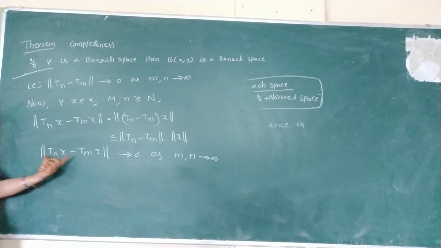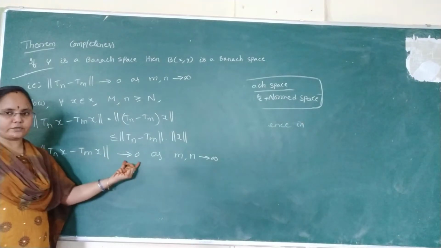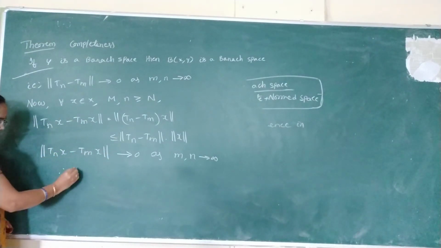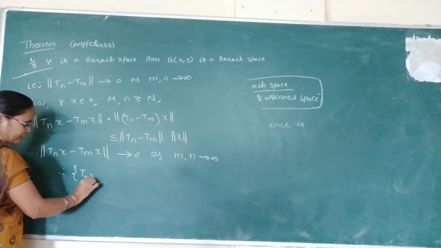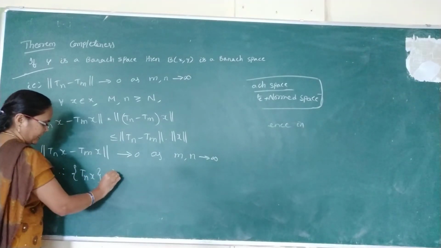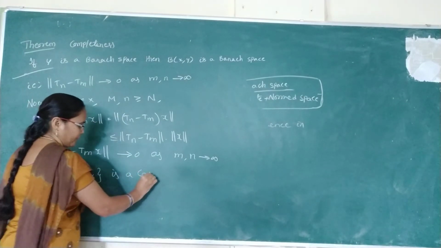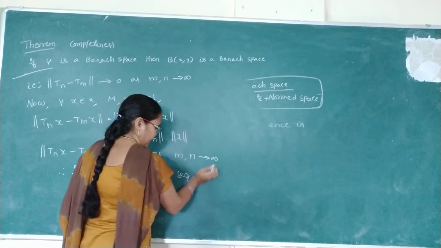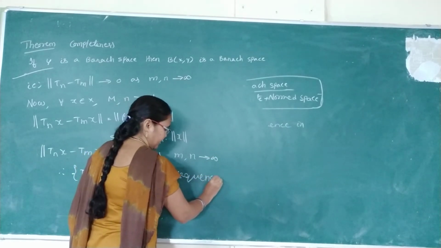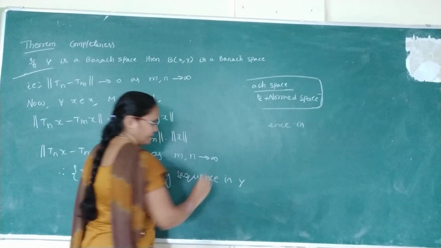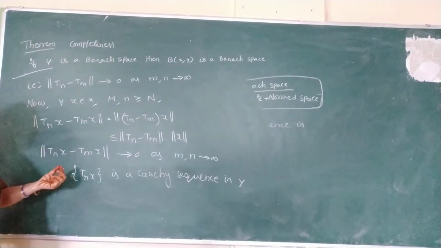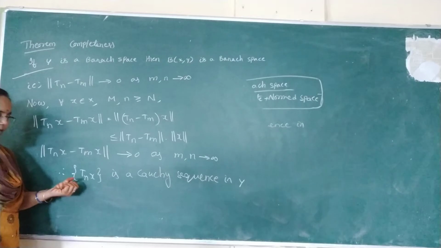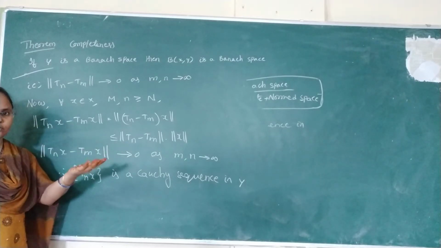Nothing but two terms being less than or equal to a certain constant, then it is called a Cauchy sequence. So here that is Tnx. Therefore Tnx is a Cauchy sequence in Y. Because x belongs to the domain set, the operator applied to x is the image of the element, so the images are in the codomain.